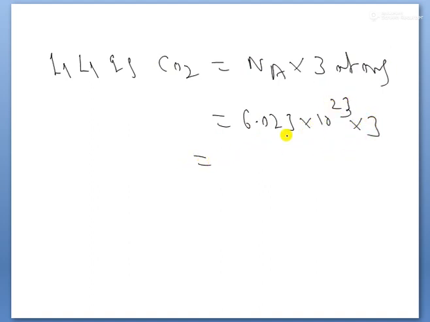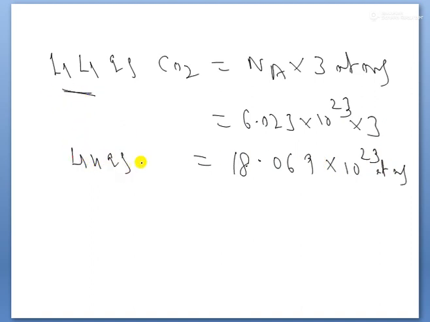It becomes 3 6 18, 3 3 9, 3 2 6, 3 0 and 3 6 18. So nearly this value is 18.069 into 10 to the power of 23 atoms in 44 grams, children. This is for 44 grams of CO2. But what is given? Only 4.4 grams. So how many does 4.4 grams of CO2 contain?